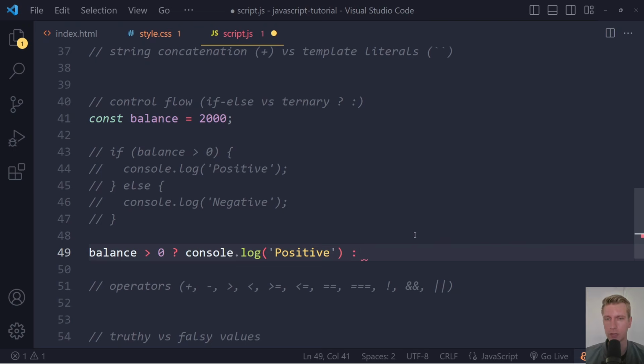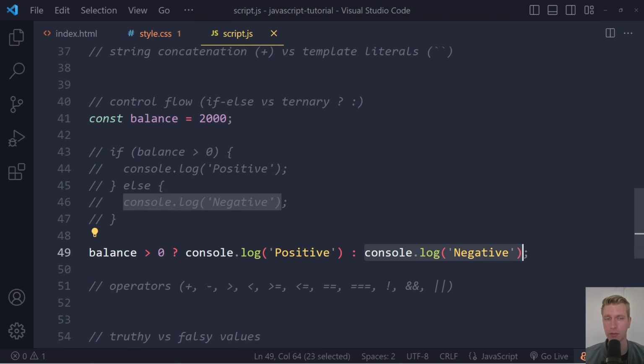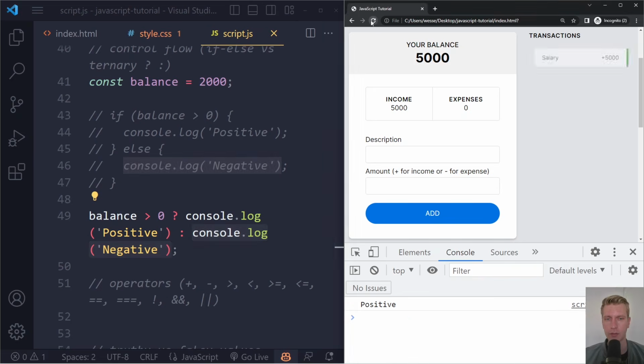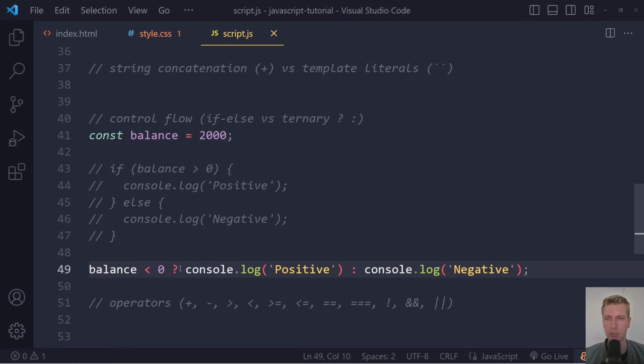Otherwise, that's colon, console log, right? Semicolon at the end. Right, so balance greater than 0, well, 2000 is greater than 0, so it's true, right? So it should run this statement here, log this statement here, right? So if I refresh now, we get positive, right? If it's less than 0, we get negative, right? So this is called the ternary operator with this question mark and the colon. This is very useful if you just have a quick check and you just want to run one statement if something is true or false.